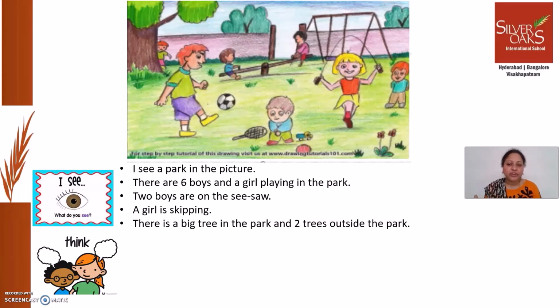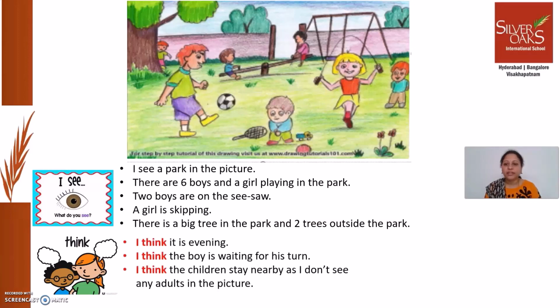Thoughts can be same or different, but when it comes to seeing, whoever sees it, even if I look at this picture, you look at this picture, or my friend looks at this picture, we all see the same things, but we think differently, right? So when we frame sentences for I think: I think it is evening. I think the boy is waiting for his turn.